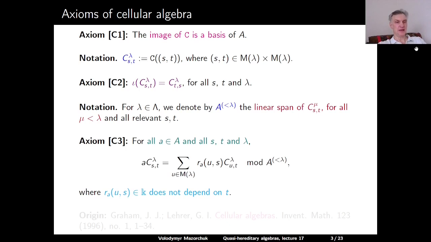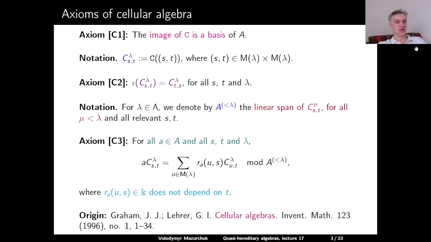For any element a in A, and for all s, t, and lambda, multiplying a with capital C upper lambda s comma t gives a linear combination over all u in M lambda, with some coefficient which we denote by r sub a, u comma s, of the basis element C upper lambda u comma t, modulo A upper less than lambda. And here is the main point of the axiom: the coefficient r sub a, u, s should not depend on t at all.